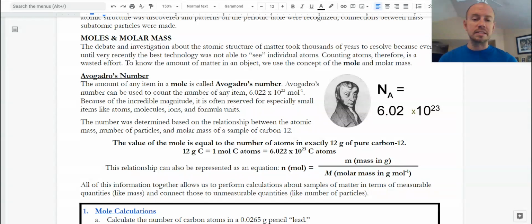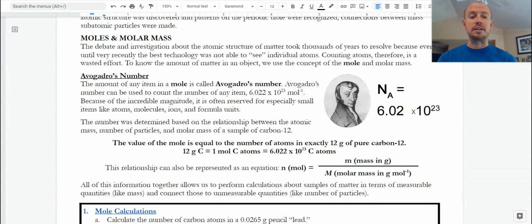So if we think about this kind of as an equation, the number of moles of an item we have is, we can think about the connection between the grams of the sample divided by the mass of a whole mole of that. Most of the time, when we're thinking about amounts, we think about them in terms of moles. We don't have to go all the way to atoms or to molecules or to ions or particles.